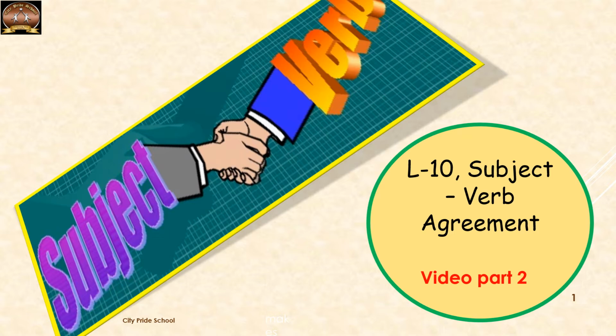In video part 1, we had covered 4 rules of subject verb agreement. In this, we will cover the rest of the rules.